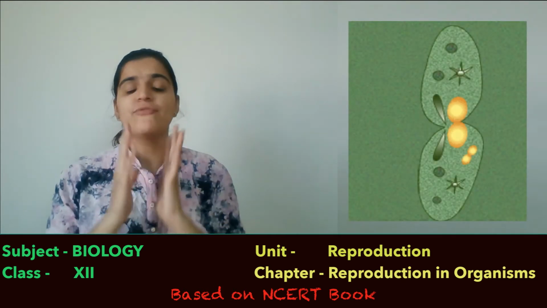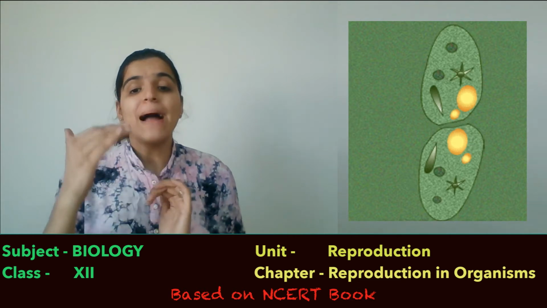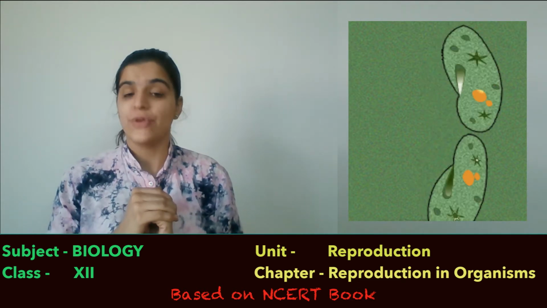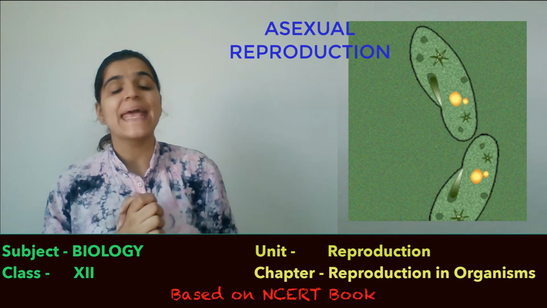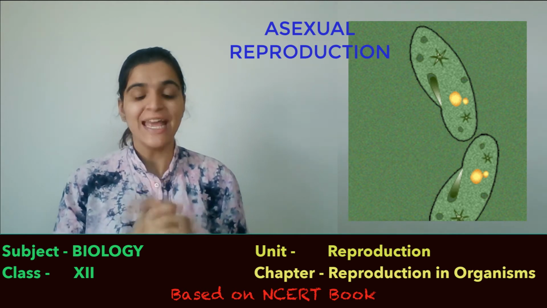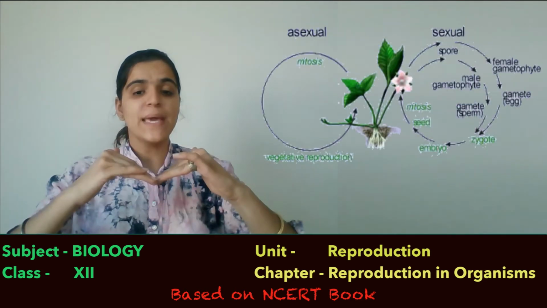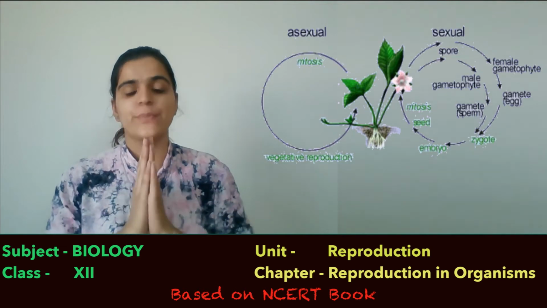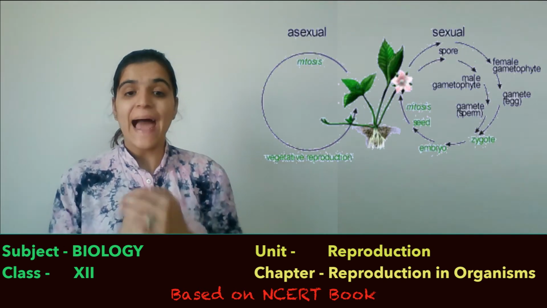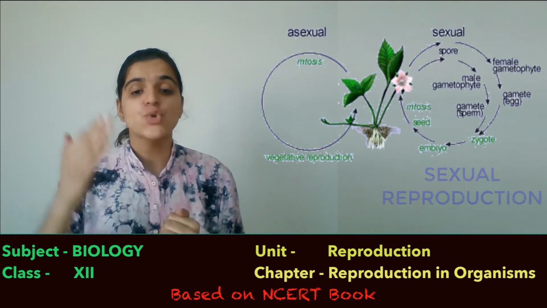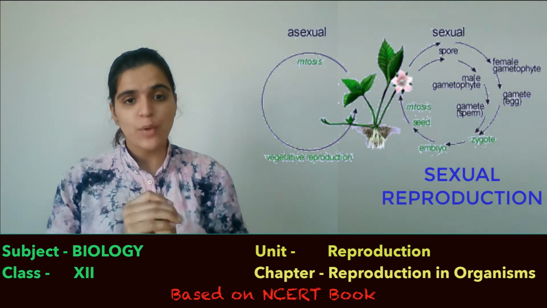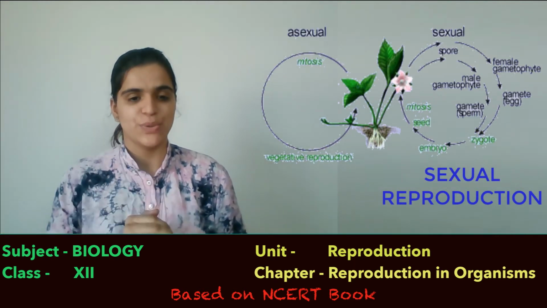If one parent participates in the process, we call it asexual reproduction. If both parents are involved, it is called sexual reproduction, which we will discuss in the next video.